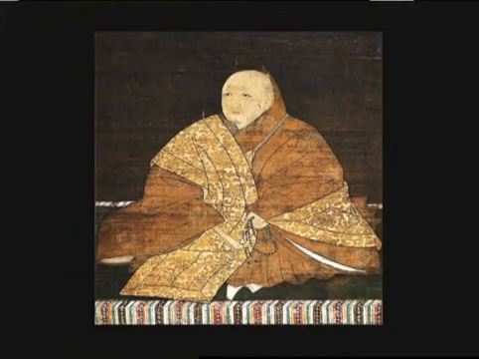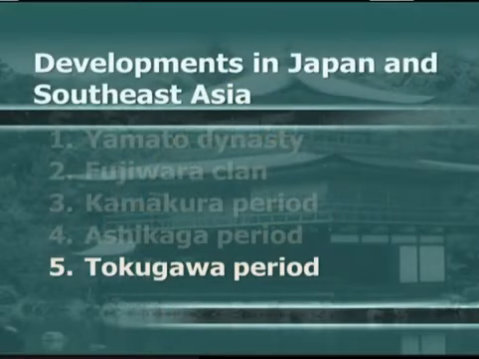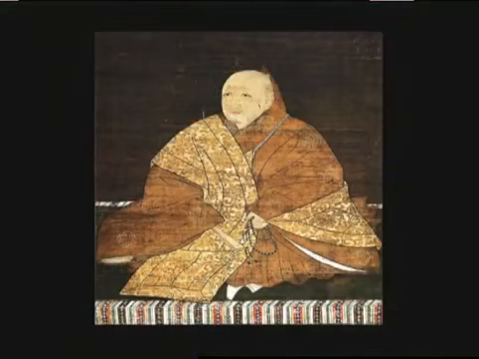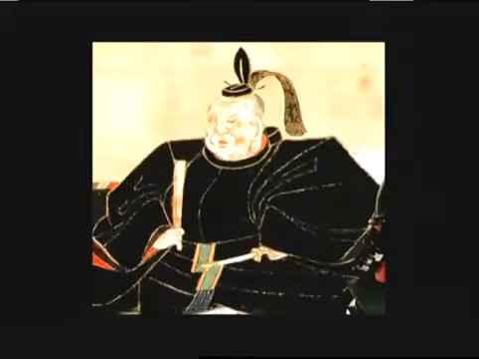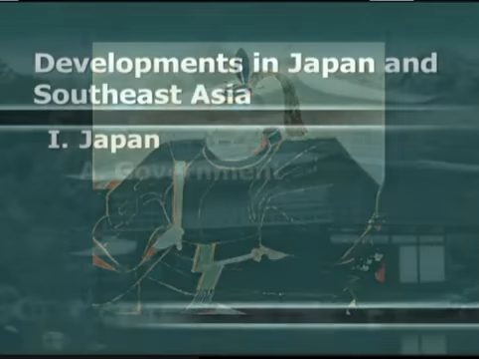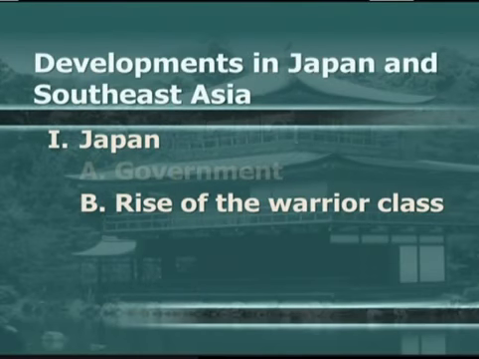This started the Ashikaga period. Eventually, the Ashikaga became weak and the shogunate was taken over by the Tokugawa clan, or period. They moved the capital from Kyoto to Edo, which became known as Tokyo. This was the final shogunate period before the Meiji Restoration, which did away with the feudal system and restored imperial power. Now, with the rise of the office of shogun, the samurai warrior became the leader of Japanese society.